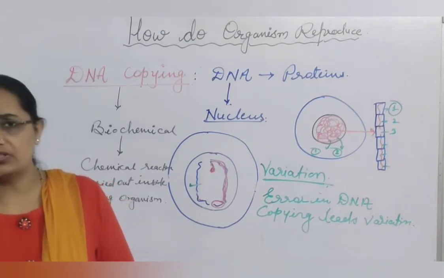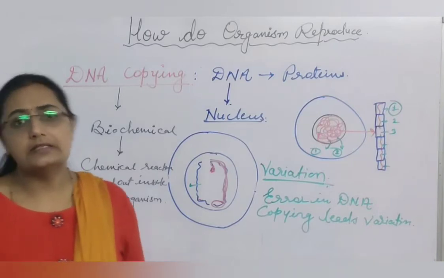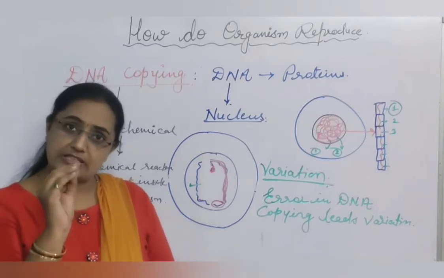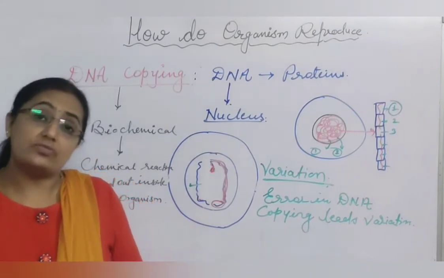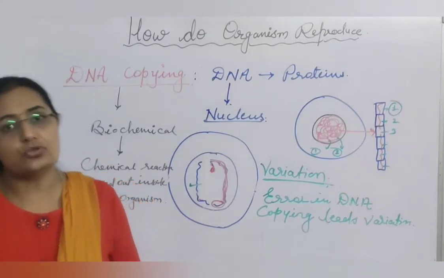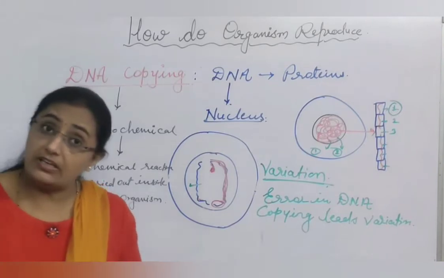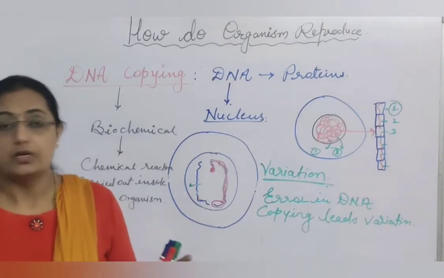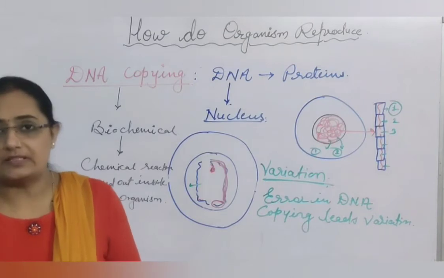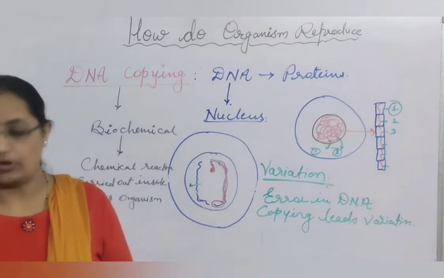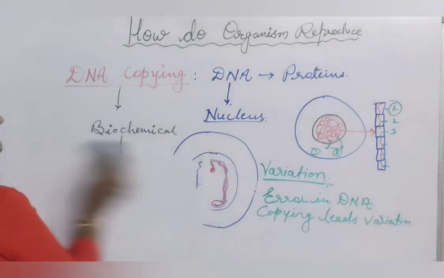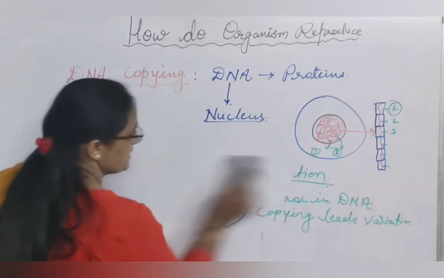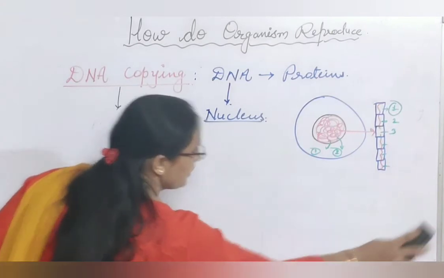If drastic variation comes, then that organism will not survive. If variations are very small and slowly, after millions of years, this variation accumulates, then it shows evolution. But sudden variation in a huge amount is not possible, and if it happens, then that cell will be destroyed.